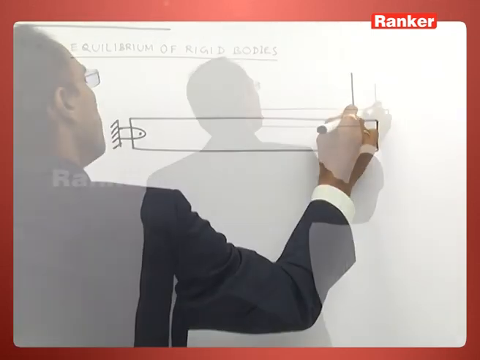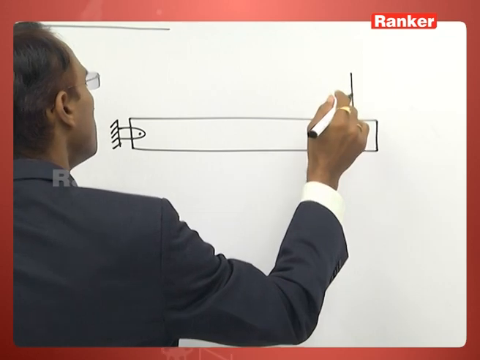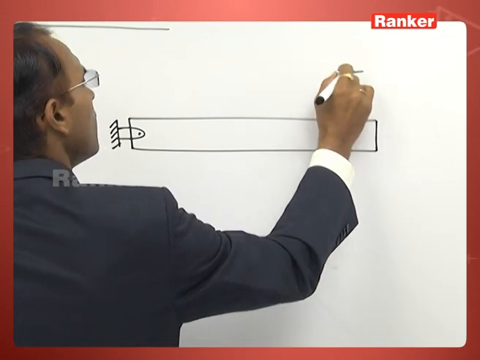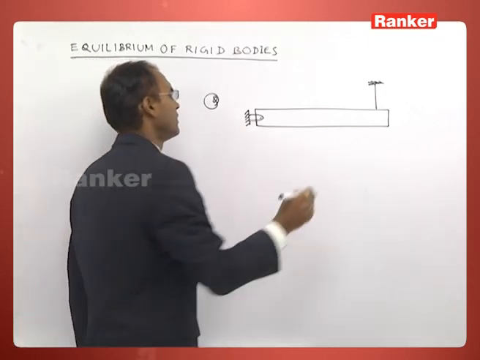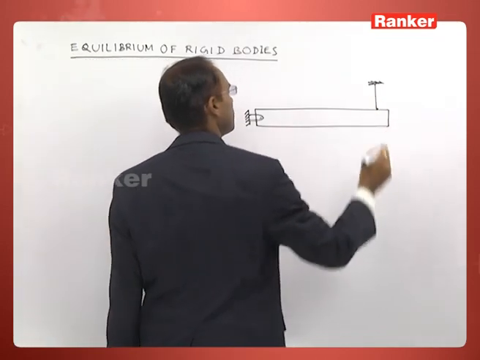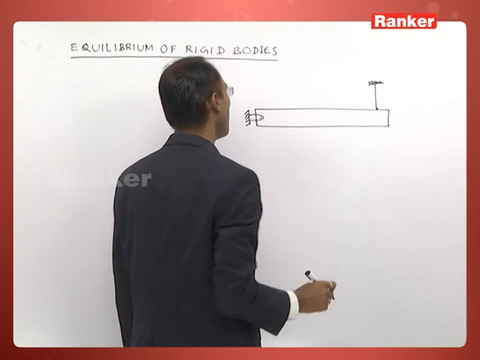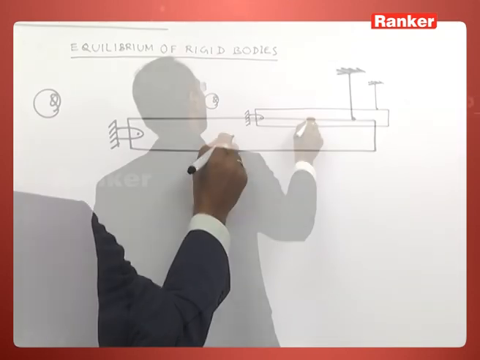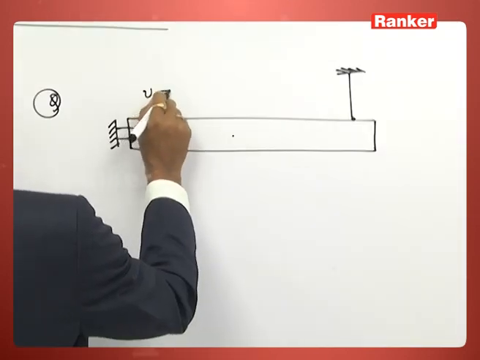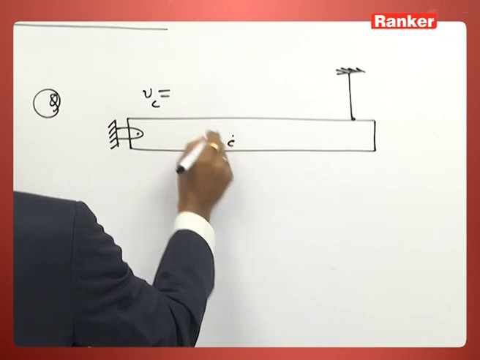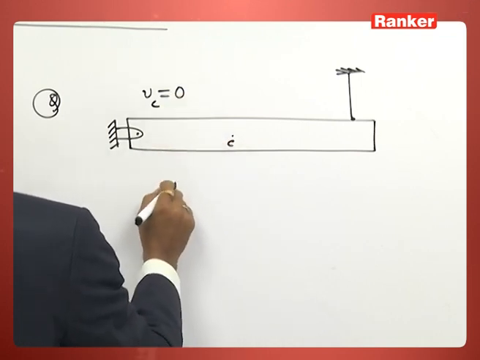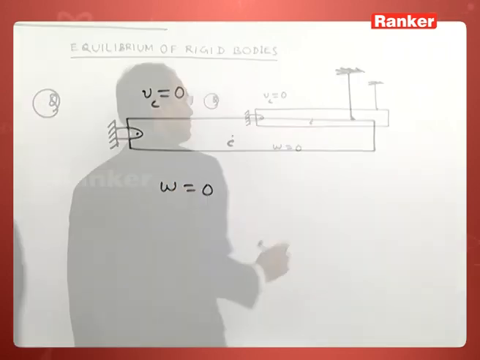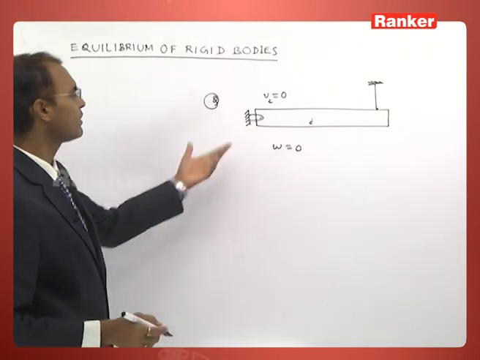and you hang the rod by a string so that the rod will not move. The velocity of the center of mass is 0 and the angular velocity of the rod is 0. How can we see?